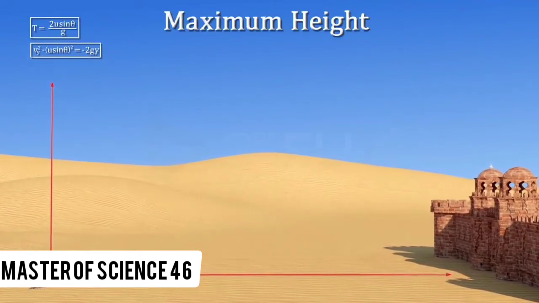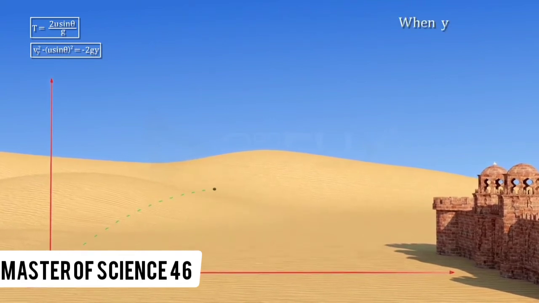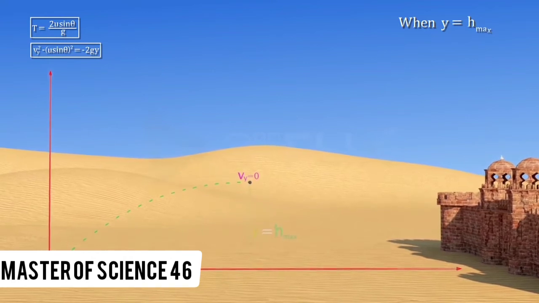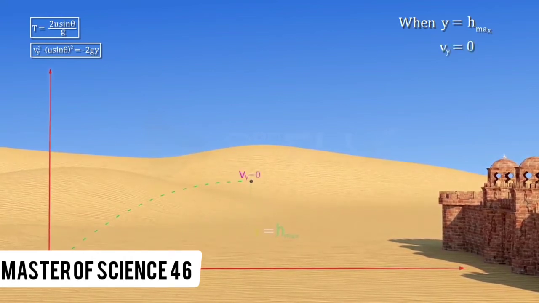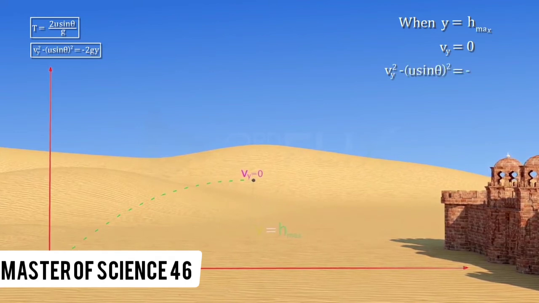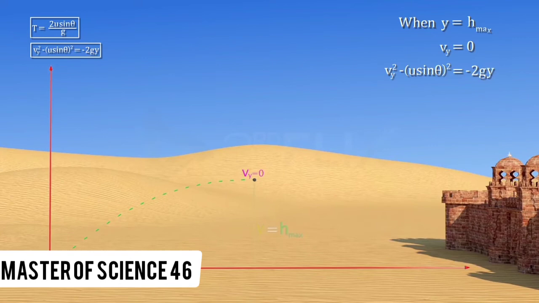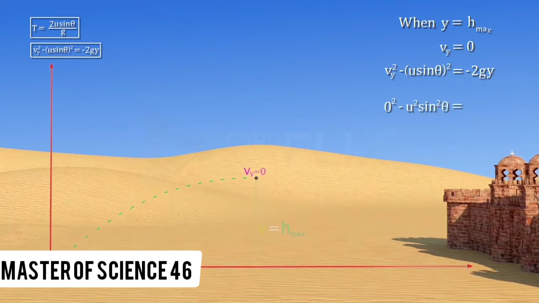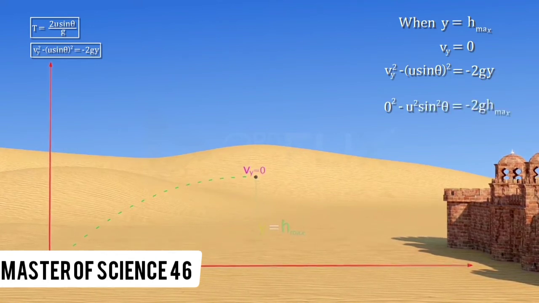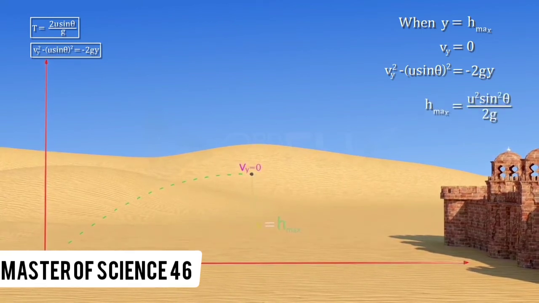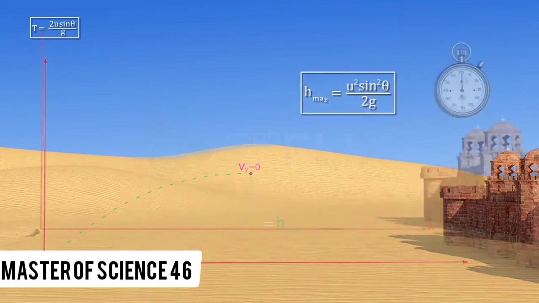Maximum height. When the projectile reaches its maximum height, h max, from the surface of the Earth, its vertical velocity Vy becomes 0. By substituting Vy equals 0 at y equals h max in the third equation of motion, 0 square minus u square sine square theta is equal to minus 2g h max. Thus, h max equals u square sin square theta by 2g.